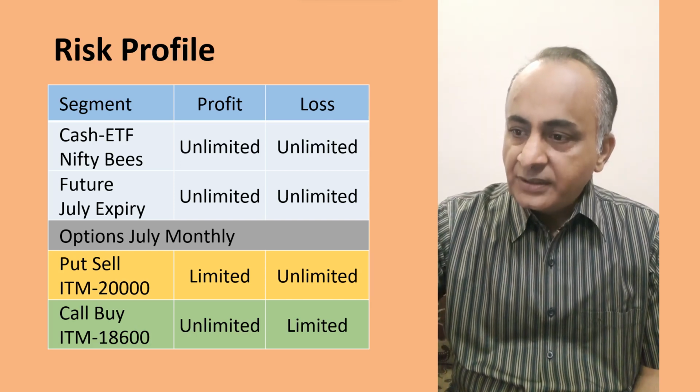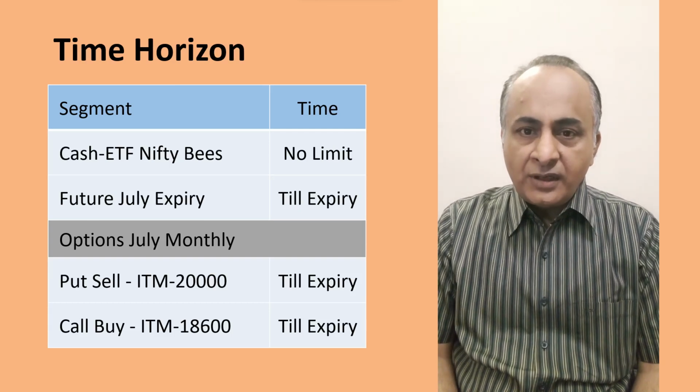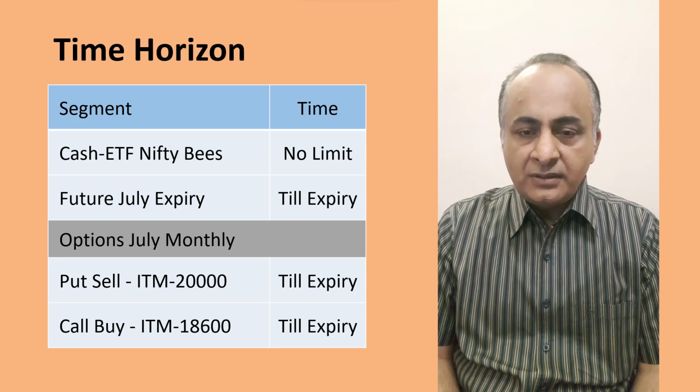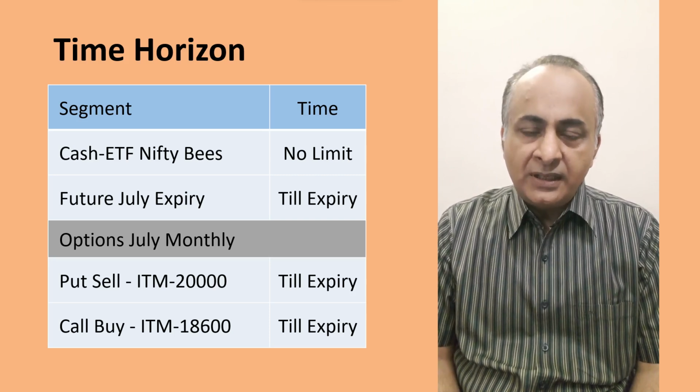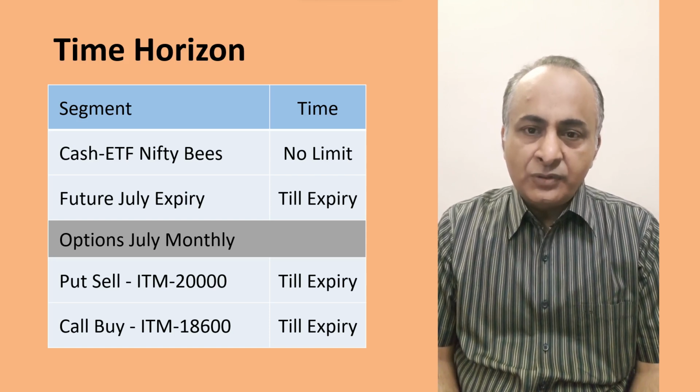Time horizon. Now in cash, there is no time horizon, so you can hold your investment or your position till the time you want. But futures and options are expiry driven contracts, so you will have to square off your position by the end of expiry and take a fresh position.